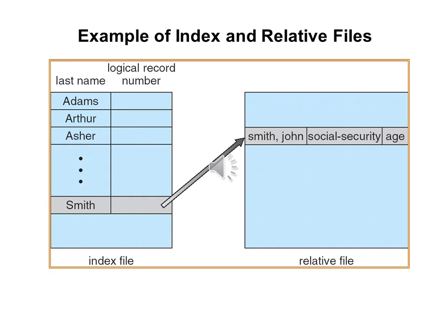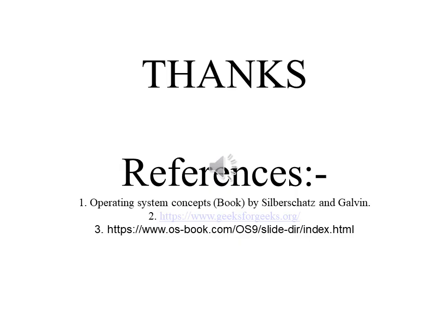Here you will see the name John Smith indexed in the index file, and from there we can find the complete information of John Smith, his social security number and age, from the relative file.